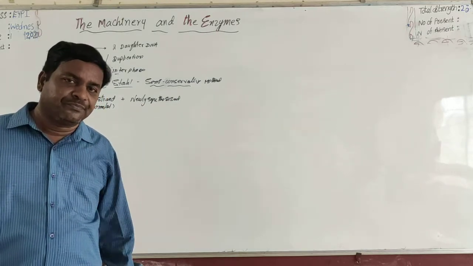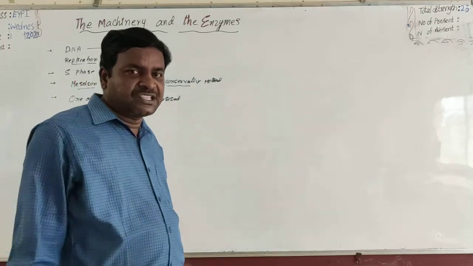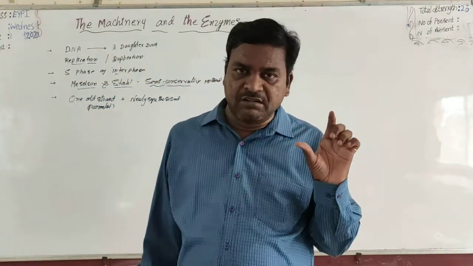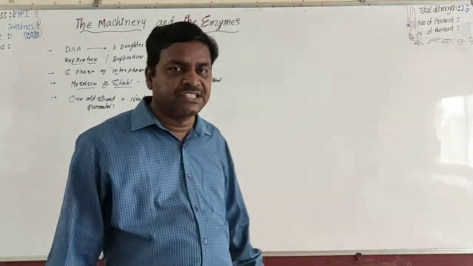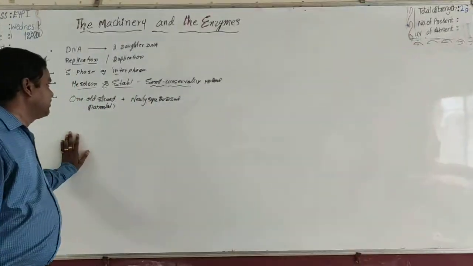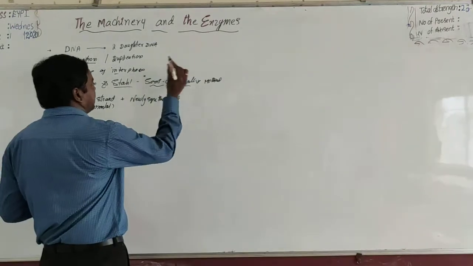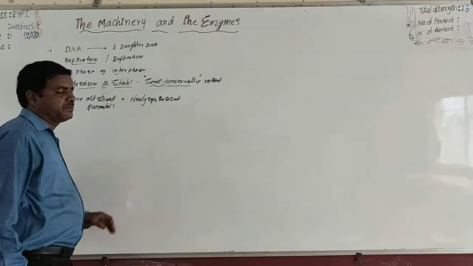Such a method of replication, in which every daughter DNA molecule consists of one parental strand and one newly synthesized strand, is called the semi-conservative method of replication.